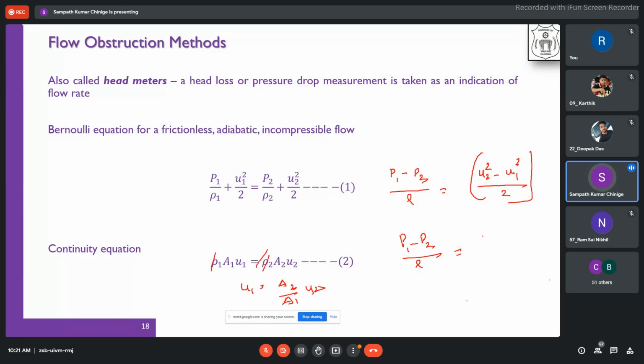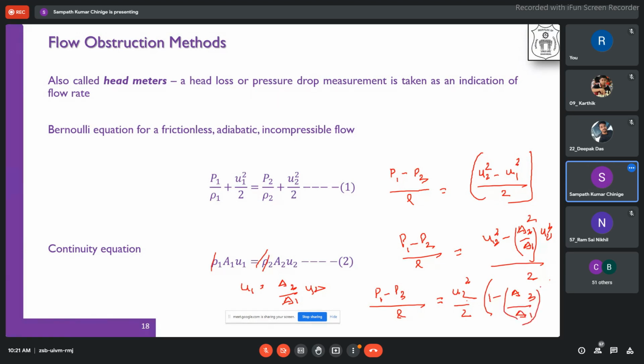So substituting, U2 square minus U1 square, that is A2 by A1 whole square into U2 square. So this will be nothing but P1 minus P2 by rho is equivalent to U2 square by 2 into 1 minus A2 by A1 whole square. Correct?